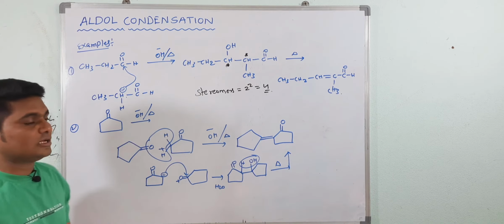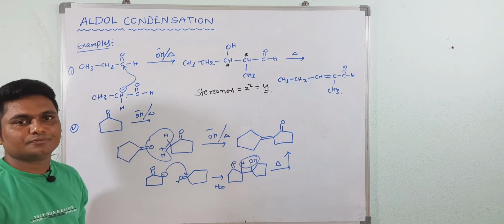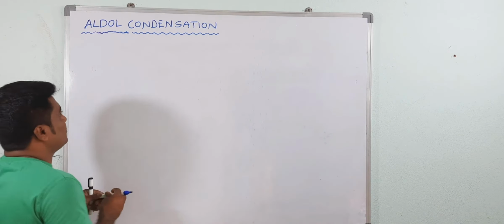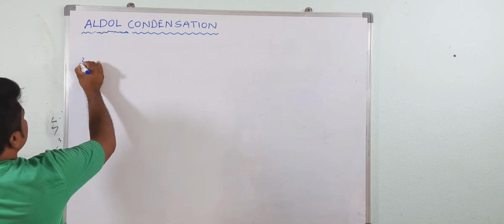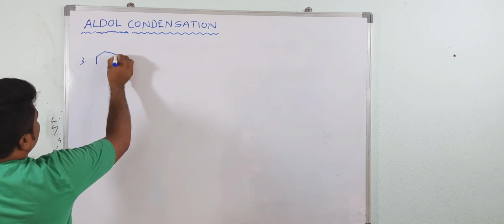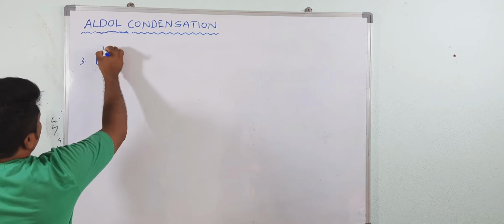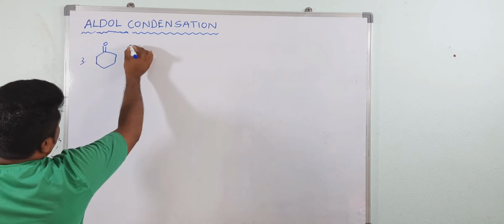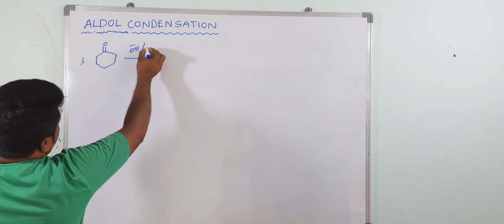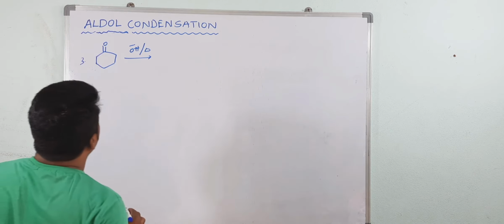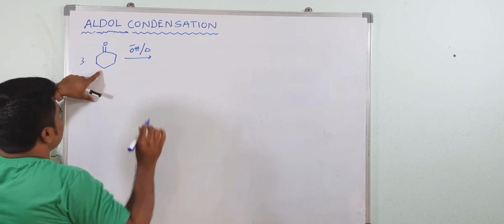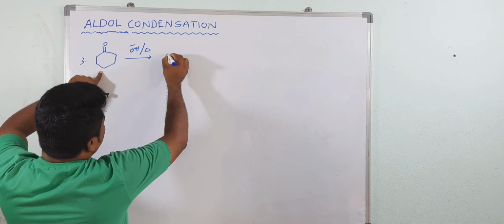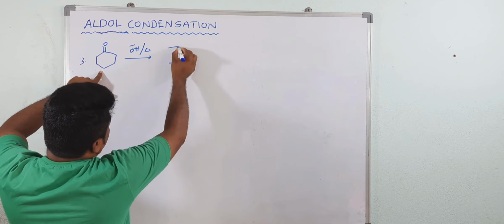We will discuss some more examples. First make it fast. Okay, now see the next problem. If you take cyclohexanone, so this is cyclohexanone. When you treat with alkali and in presence of heating, so what happened here? Take 2 moles and you can easily write the direct product like this.